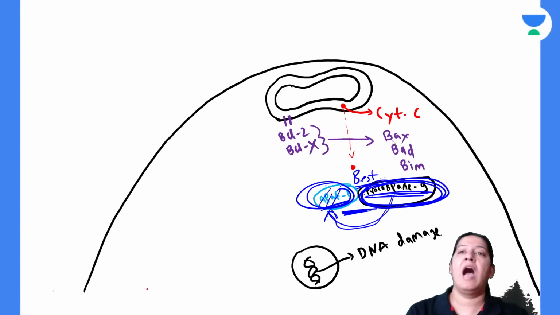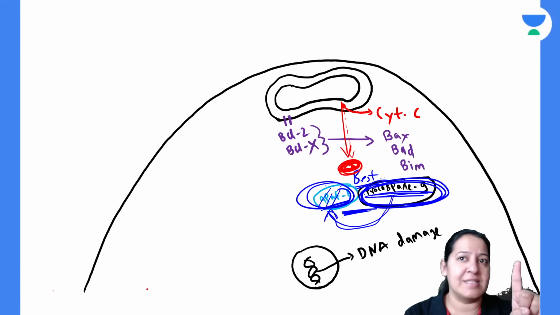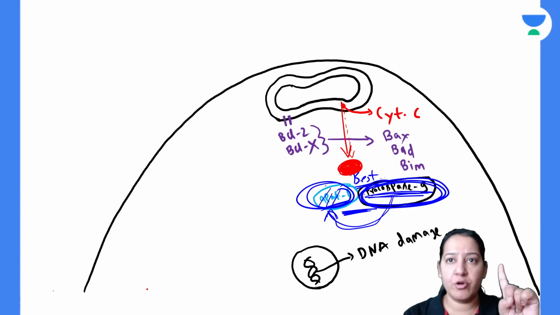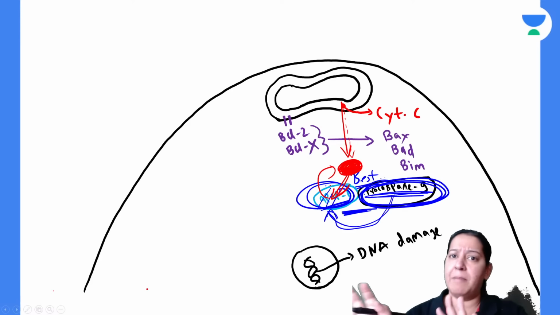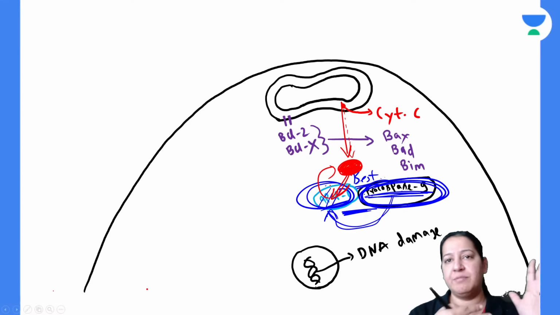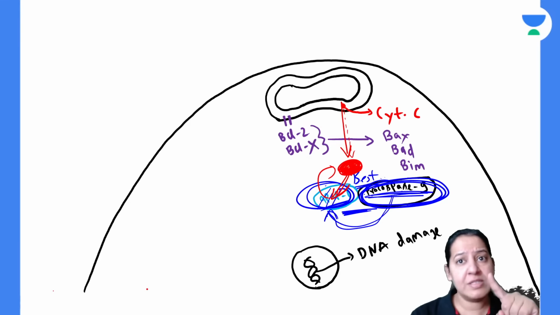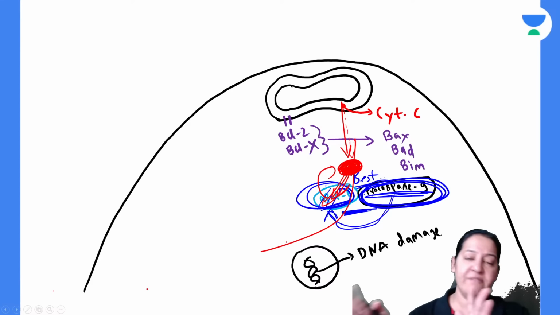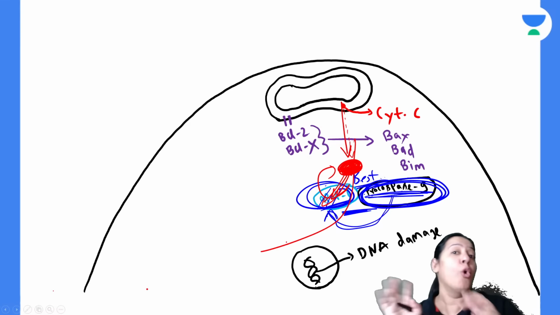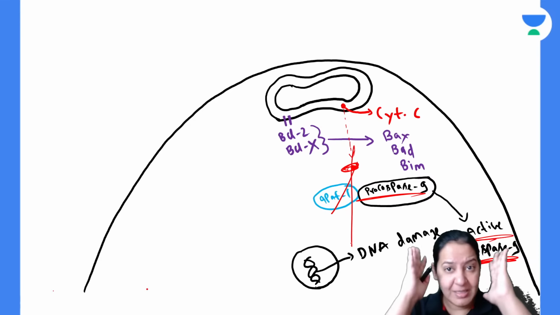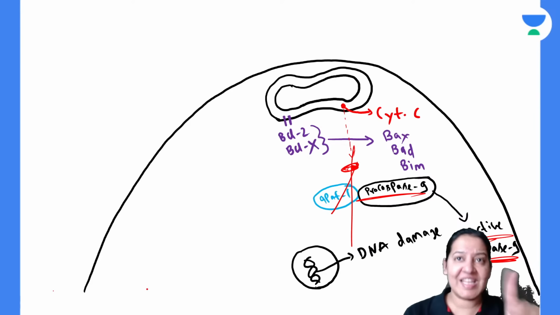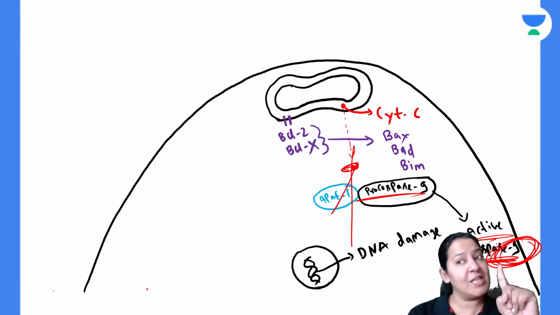Now the cytochrome C is leaked into the cytoplasm. After coming into the cytoplasm, the cytochrome C will take APAF1 with it. It will tell APAF1, leave that one and come with me. I am your good friend. Leave your old friend, I am your new friend. So cytochrome C will take APAF1 with it. Procaspase 9 is alone now and it will get converted into active caspase 9. Can you see procaspase 9 get converted into active caspase 9? One cytochrome C breaks the pair of best friends. Give me a thumbs up. So the first caspase which becomes activated in the intrinsic pathway is caspase 9.